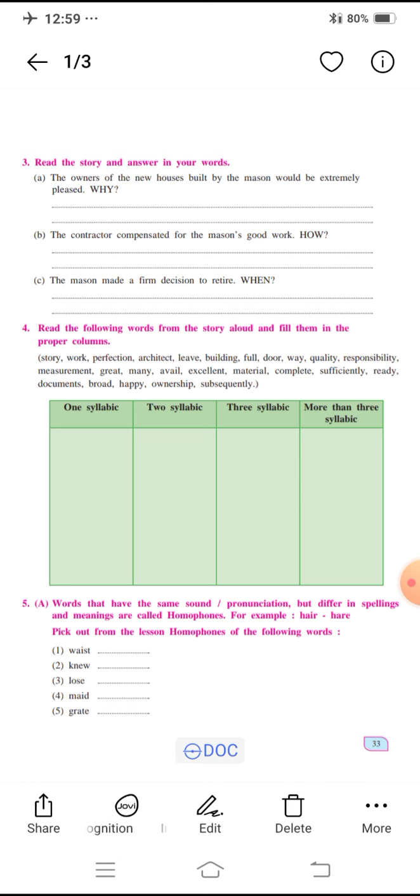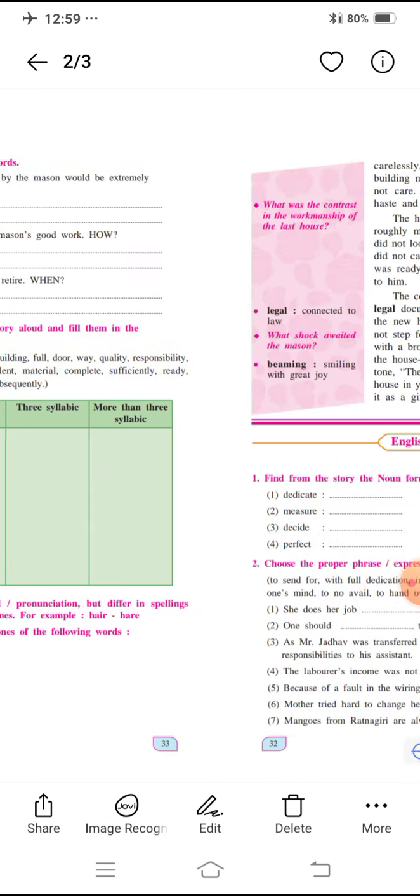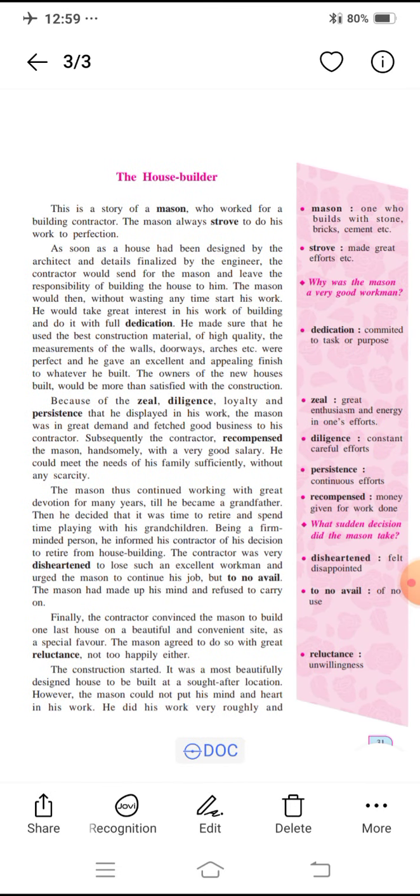Now look at the third one. Read the story and answer in your words. Now the first one is, the owners of the new houses built by the mason would be extremely pleased. Pleased means here satisfied. Look at the second passage. In the second passage you will get the answer. You have to write it yourself.